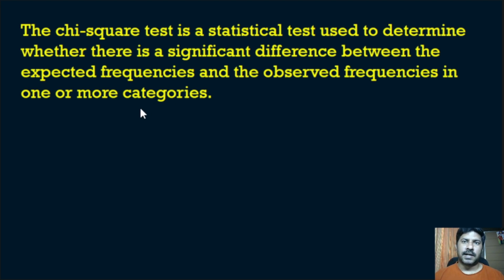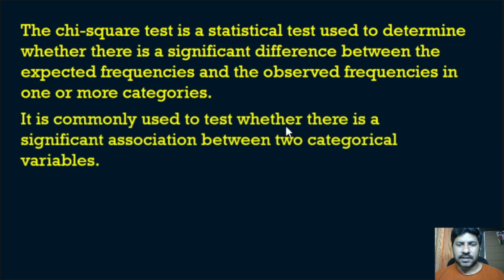Before the experiment, we expect some particular result, and after the experiment we get some result. That significant difference between the expected and observed frequencies is known as chi-square.